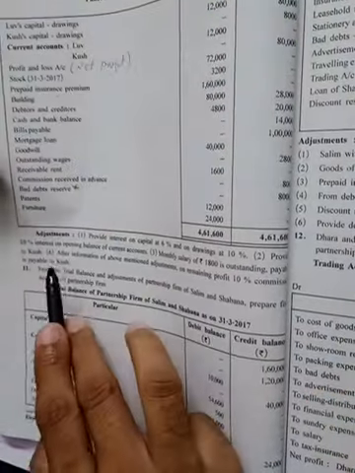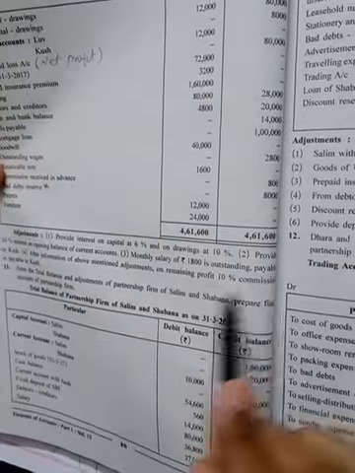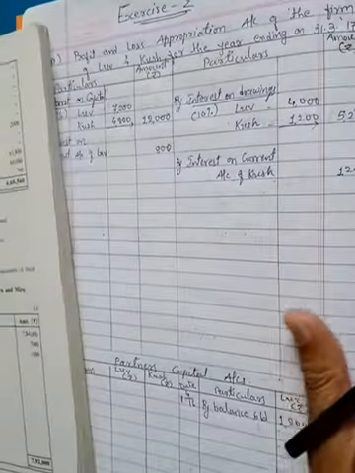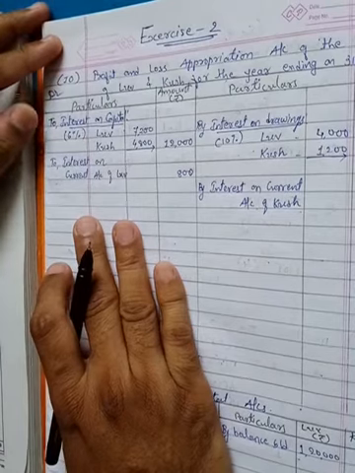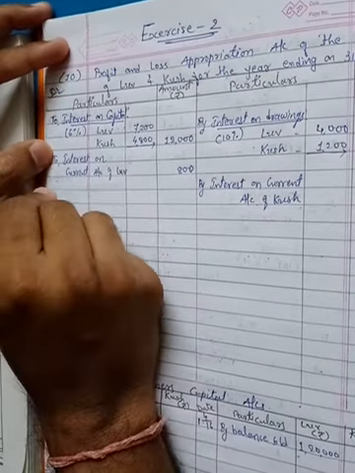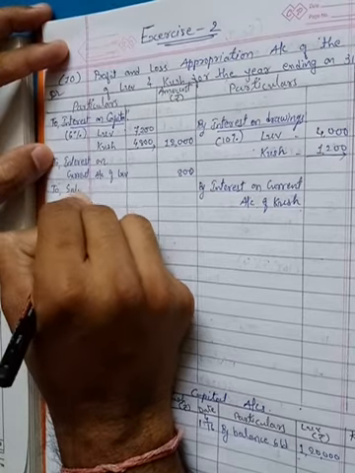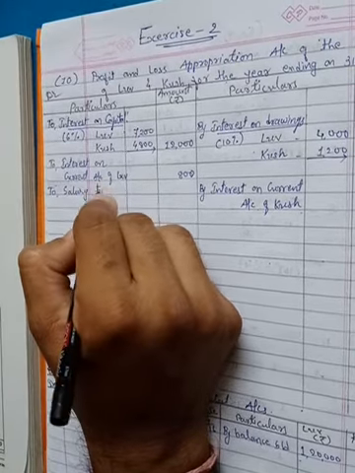Second adjustment is over. Now third, monthly salary of 1,800 is outstanding, payable to Kush. So monthly 1,800 salary is payable to Kush. Salary to a partner, first effect, is shown in the profit and loss appropriation account debit side. So I am writing over here to debit side of appropriation account, to salary, payable to Kush.